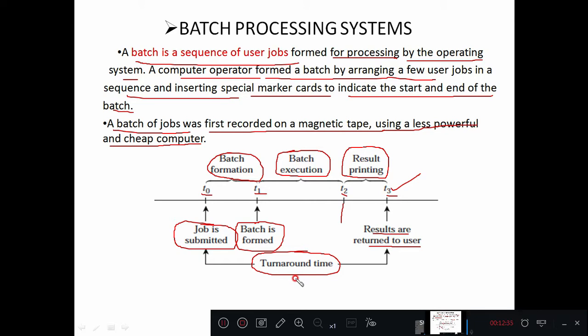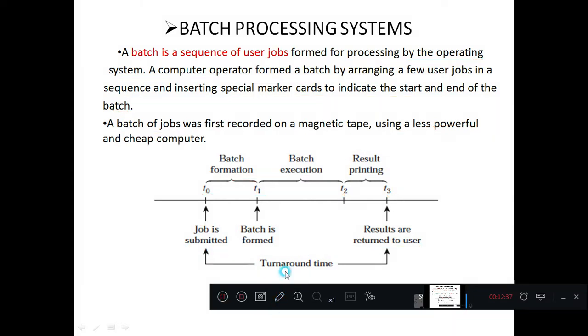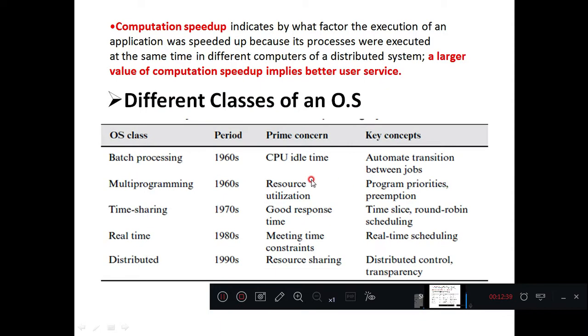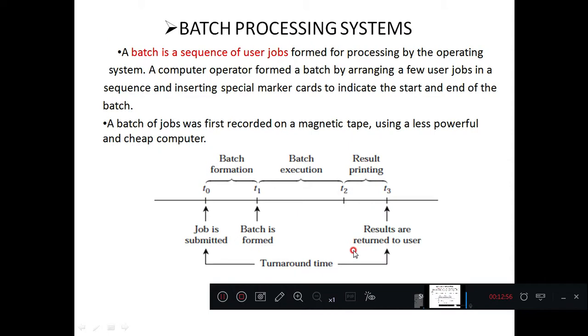What was the prime concern here? Let us go back to that table. The prime concern was CPU idle time. The CPU is always kept busy, right? Because automatically the CPU is going to be switched between the user batches, or between jobs, you can say.